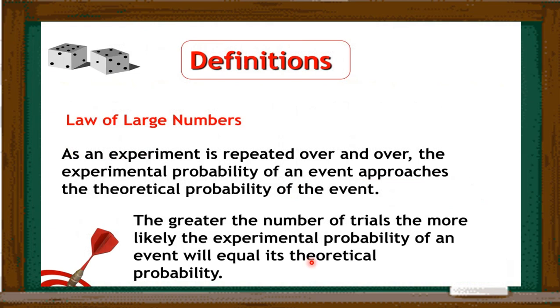Here one law is there, the law of large numbers. As an experiment is repeated over and over, the experimental probability of an event approaches the theoretical probability of the event. So the greater the number of trials, the more likely the experimental probability of an event will equal its theoretical probability. So experimental and theoretical probability will be equal when the experiment is performed more number of times.